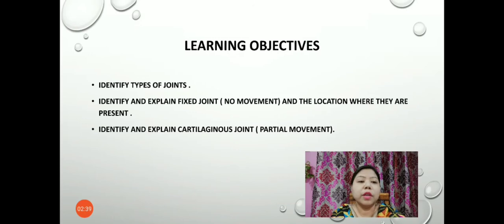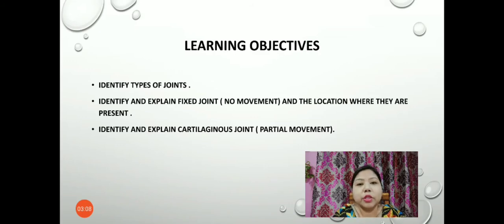Today we are going to discuss the types of joints. After today's class, you will be able to identify the types of joints. You'll be able to identify and explain fixed joints. That means there are joints in our body which do not have any movement, no movement takes place, and you'll also be able to locate where those types of joints are present.